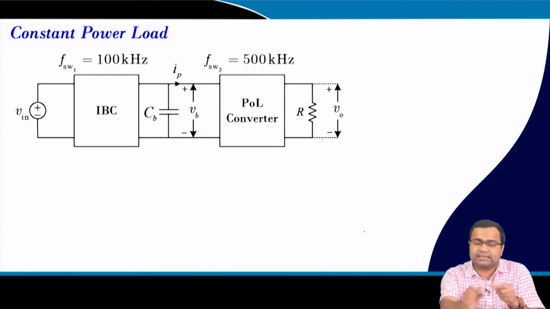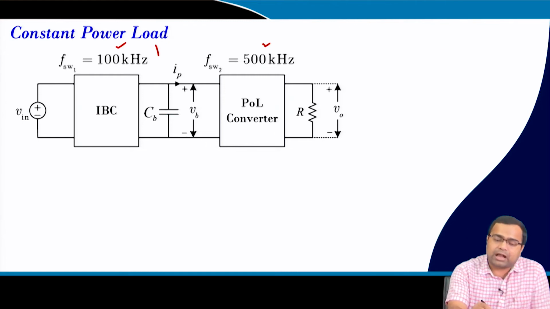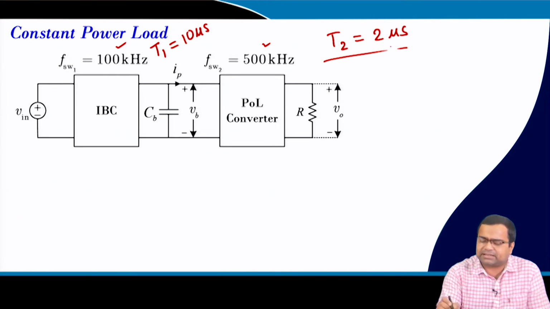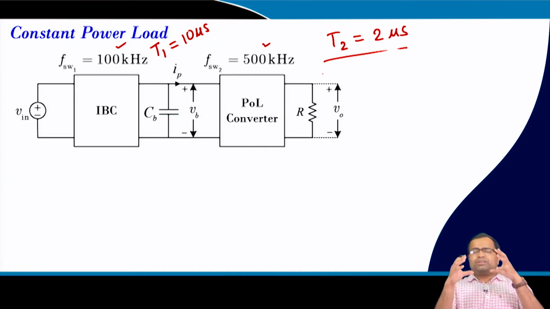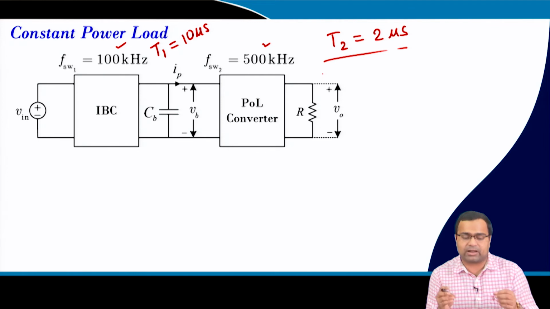In this case, IBC is operated at 100 kilohertz and POL at 500 kilohertz. So our T1 is 10 microsecond, and our T2 is 2 microsecond. In fact, this is the specification I have used so far for a standard buck converter, where we consider 12 volt input and 1 volt output.